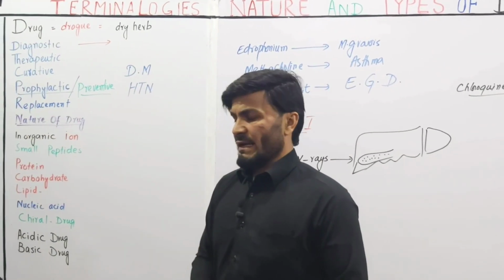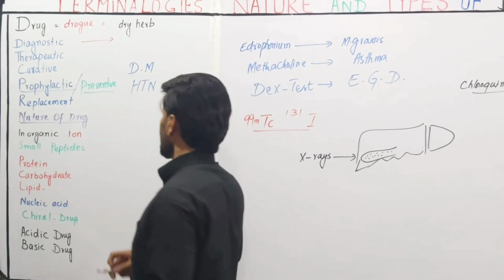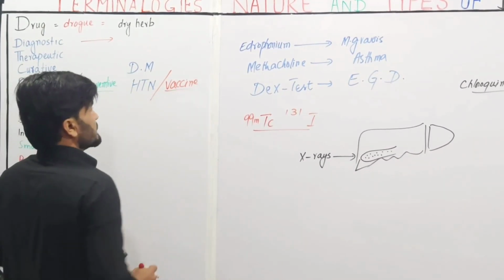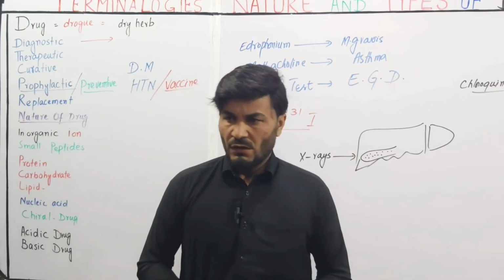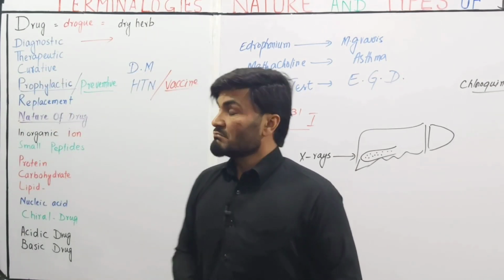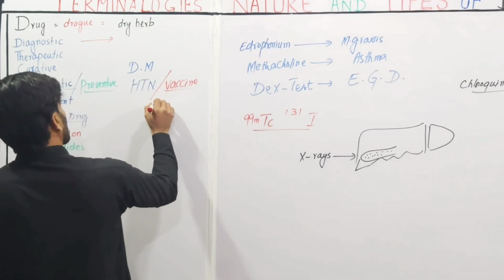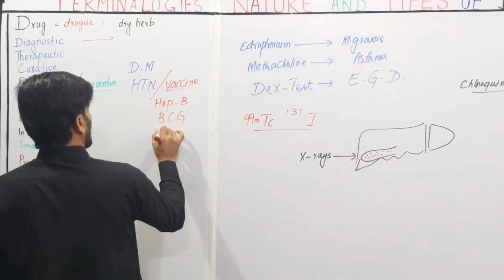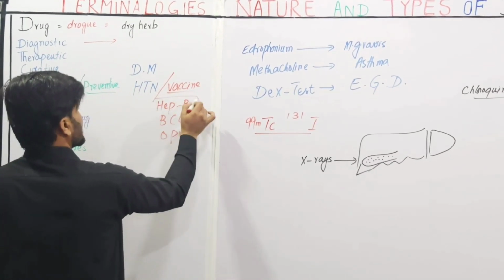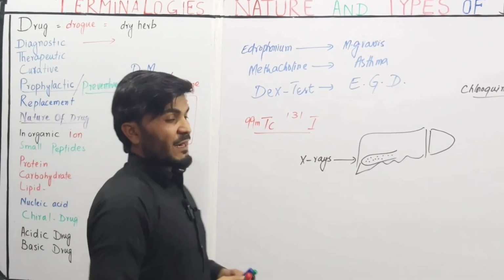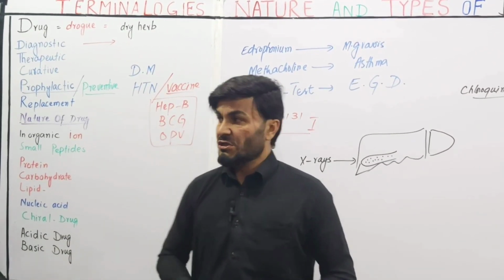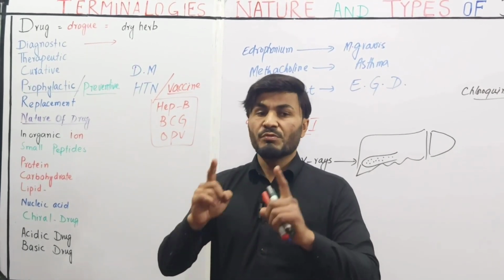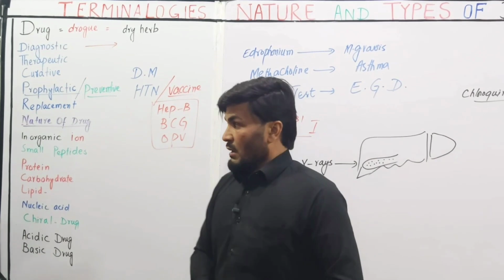And the best prophylactics are vaccines. Vaccines, just like following the immunization schedule of any country, by birth vaccines are given: hepatitis B, BCG, OPV. These are vaccines in reality, but these are also included in the definition of drug. This will prevent the disease before it occurs.